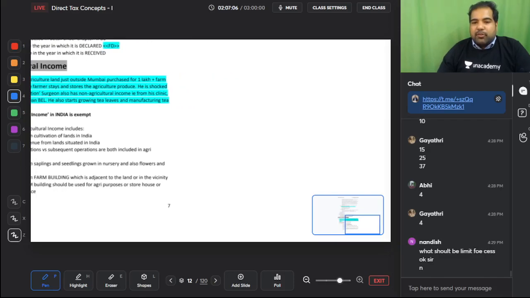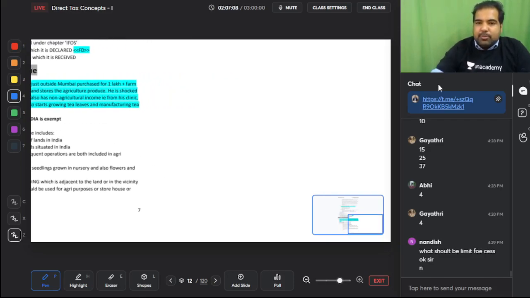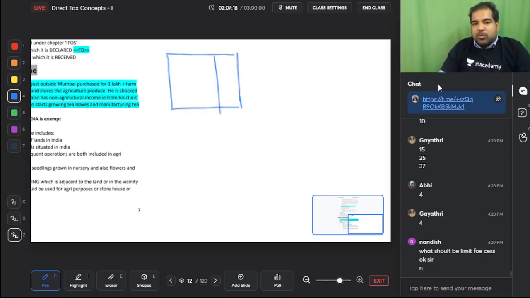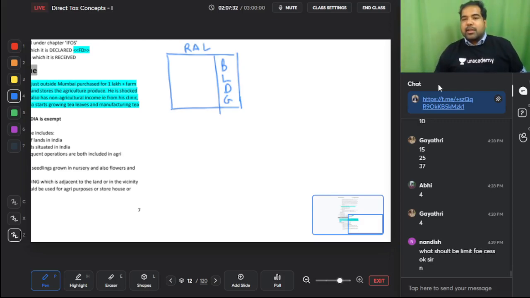Guys, agriculture income is next. Let's see what this is. Very, very interesting and very easy chapter. Agriculture income. Guys, the surgeon in his pastime, he had an agriculture land and he had a farmhouse also. This is a farm building, sorry. This is the farm building where he would stay and where he would keep his agricultural produce. And this was a rural agriculture land. This was in a rural area. Do you know what is a rural area? Rural area is far away from an urban area.